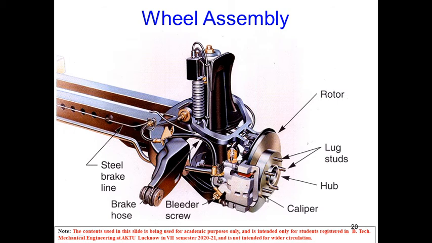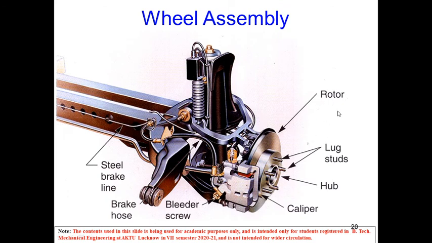So this is the wheel assembly on which we can see that the disc is mounted over here, and this is the caliper. These are the brake linings. So this is our steel brake line. These brake linings are coming, and this is flexible one. This is a bleeder screw. In case some air is entrapped between the lines, we can open this screw, and using the brake bleeding procedure we can remove the air. And this is the brake hose that is flexible because we have to turn the car also. So this is flexible in nature. This may turn along any direction.